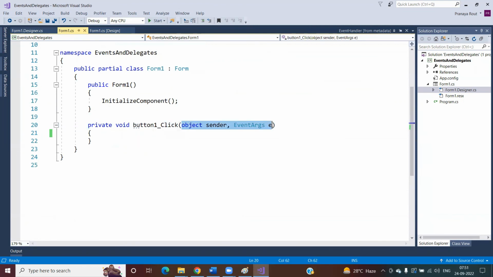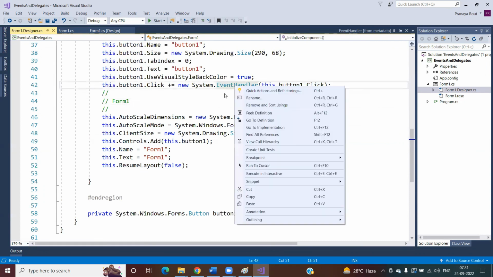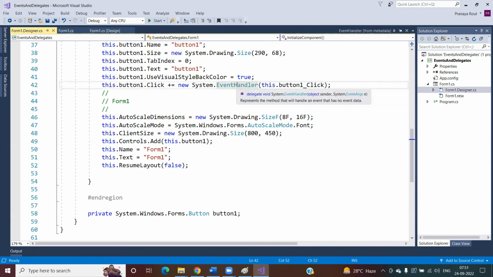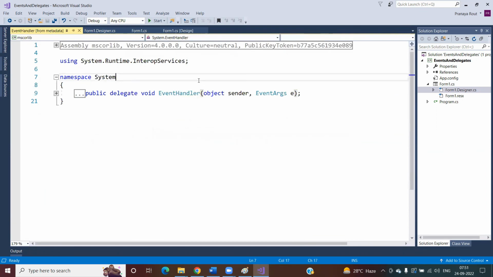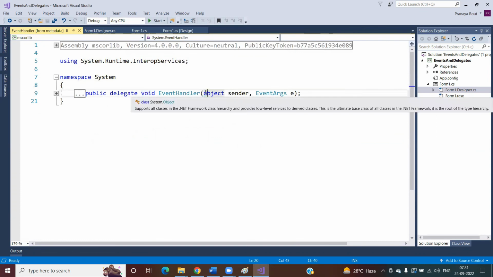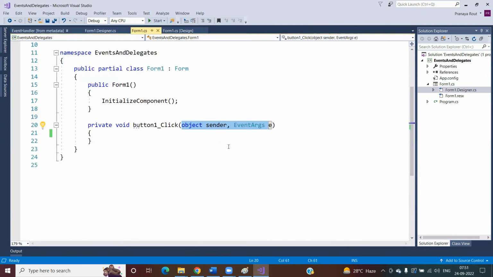Now, how will you get the data from the event handler? If you look at this event handler signature, it has the return type void and takes two parameters. Now, if you go to the event handler delegate, you will also see that this delegate has the same signature as the event handler method. Go to the definition and you can see this signature: its return type is void and it also has two parameters, same as your event handler method, right?